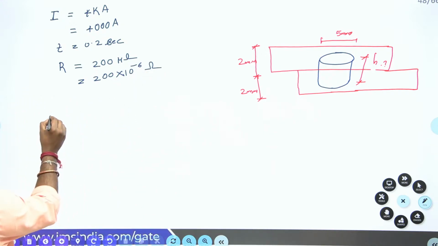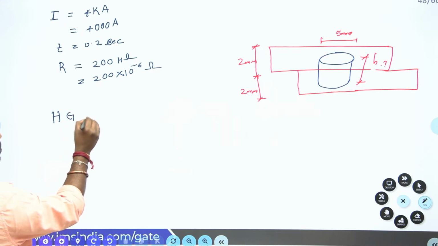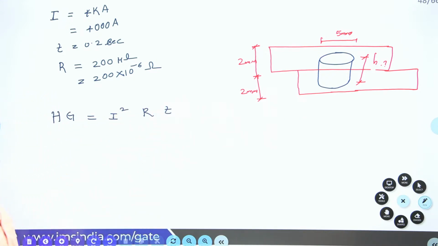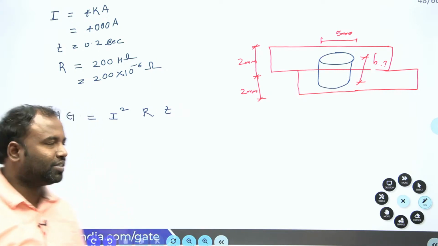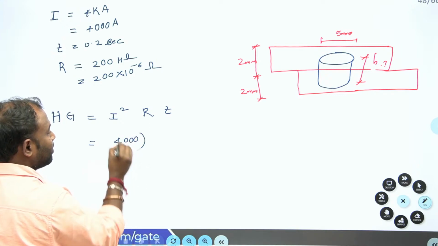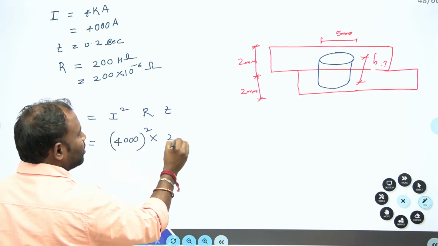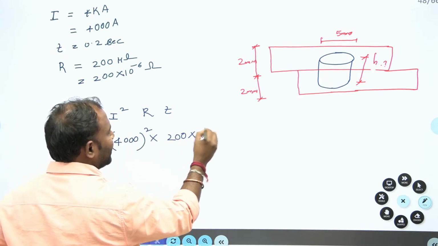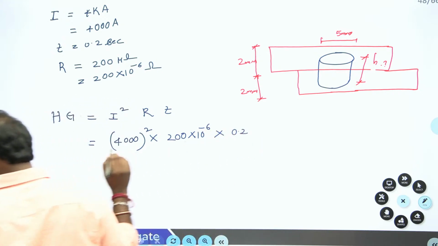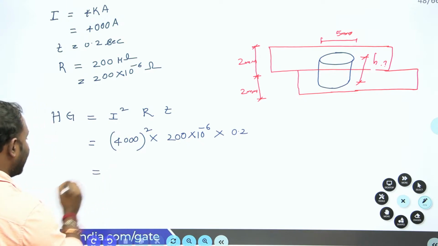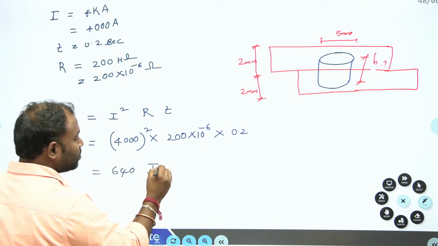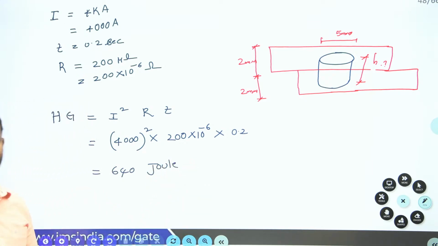Now calculate the heat generation. What is heat generation in resistance welding? It is I square R T. Now 4000 square into R, which is 200 into 10 to the power of minus 6, into T, 0.2 seconds. If I solve that, I am going to get 640 joule.